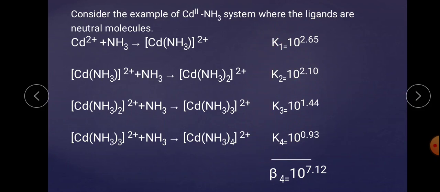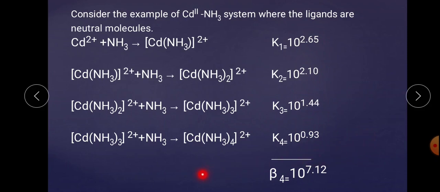And the product of K1 into K2 into K3 and K4 is nothing but beta n. Because it is a 4 step process, beta n is written as beta 4. In the fourth step, there is a completion of the product. We required this product, and that has been acquired in the fourth step. Hence beta 4 is the overall stability or formation constant, and it has been observed that it is nothing but the product of all these.